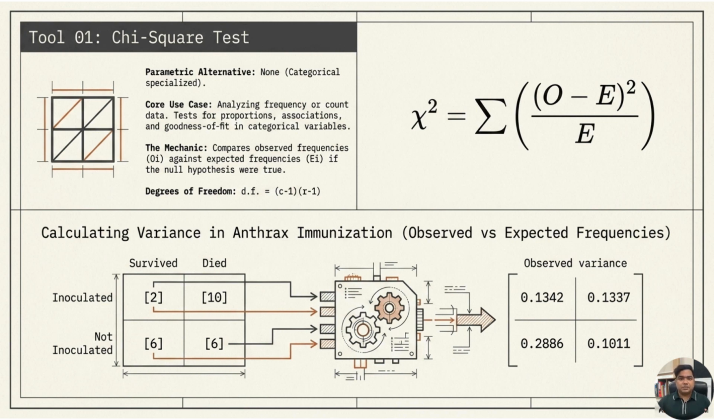In the anthrax immunization example, goats are divided into inoculated and not inoculated groups. Then survival and death frequencies are compared. The chi-square value helps us decide whether survival is associated with inoculation or whether the difference could be due to chance. If the calculated chi-square value is greater than the table value, we reject the null hypothesis. If it is smaller, we accept or fail to reject the null hypothesis.